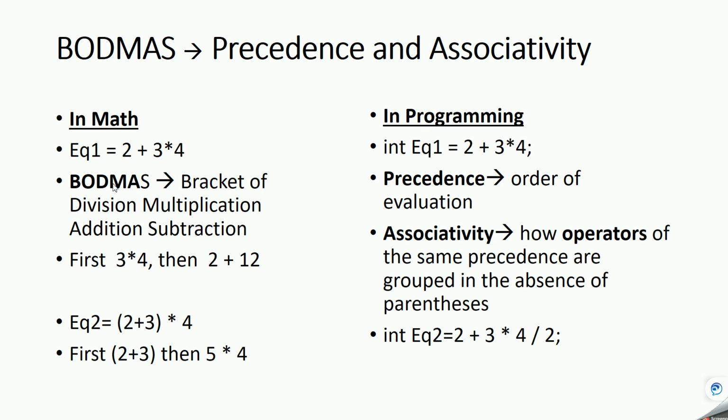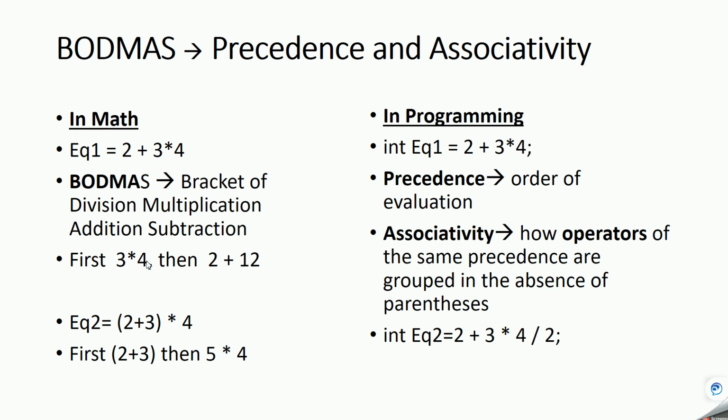In math, suppose we have an expression like this: 2 plus 3 into 4. How this expression has to be evaluated is defined by a rule called BODMAS. Whether this multiplication should happen first or the addition should happen first is defined by BODMAS. The rule says bracket, division, multiplication, addition and subtraction. So if something is in a bracket, it will be performed first, then division, then multiplication, then addition, then subtraction.